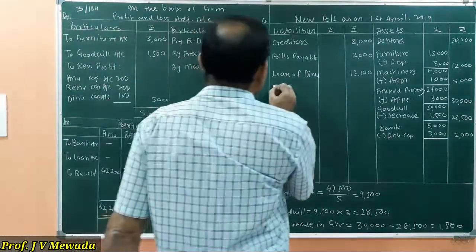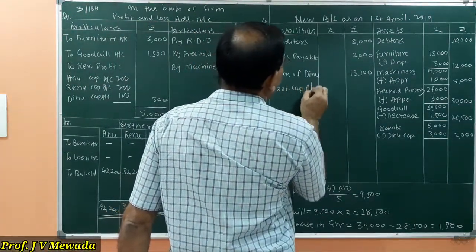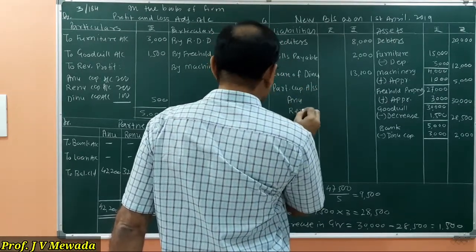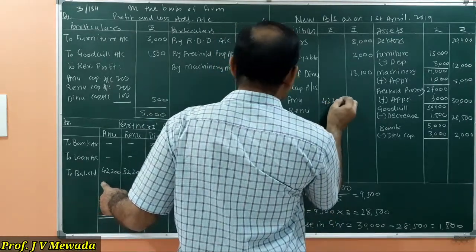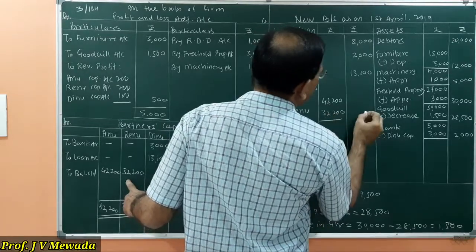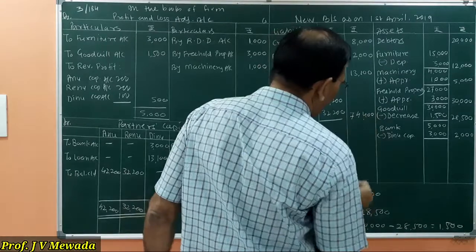So here I write partners' capital accounts, Anu and Renu, 42,200 and 32,200.